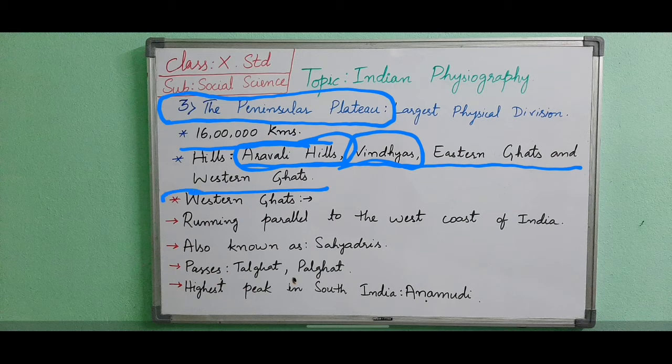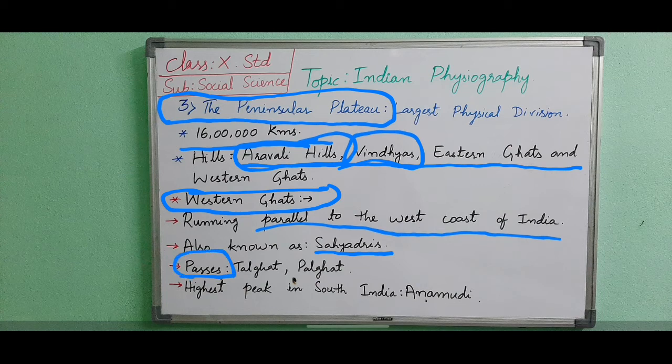First we will see about the Western Ghats. The Western Ghats are a continuous range running parallel to the west coast of India from the Tapti Valley to Kanyakumari. They are also known as the Sahyadris. They are very steep on the western side and gentle on the eastern side. Borghat, Thalghat and Palghat are important passes across the Western Ghats. These three ghats are passes in Maharashtra.